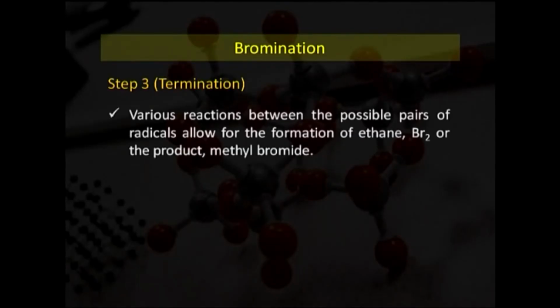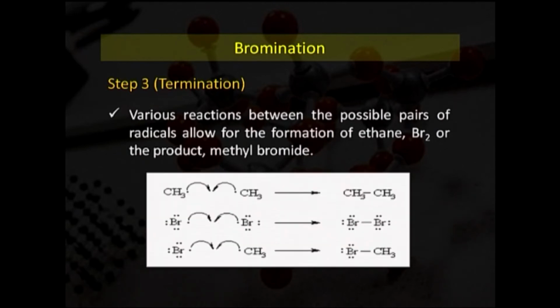So, various reactions between the possible pairs of radicals allow for the formation of ethane, bromine, or the product methyl bromide. Now, we are seeing that these two methyl free radicals combine together to form ethane, and these bromine free radicals form bromine. When a bromine free radical reacts with a methyl group, we get methyl bromide as the product.